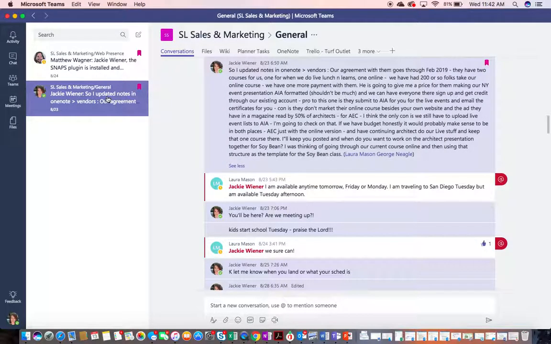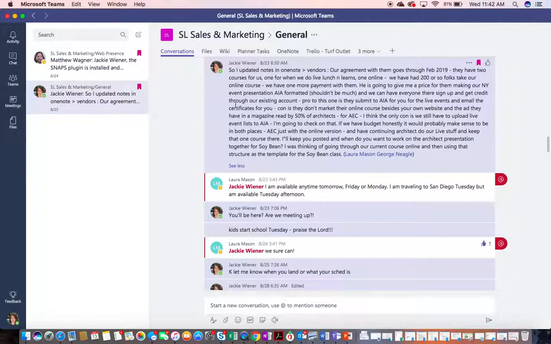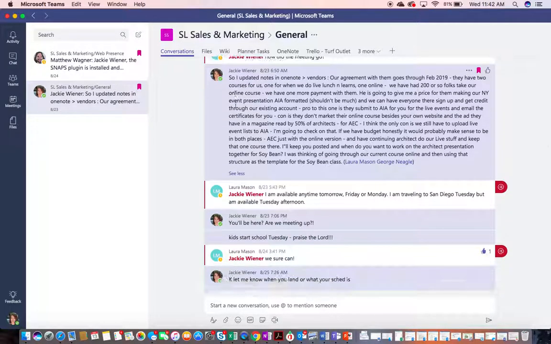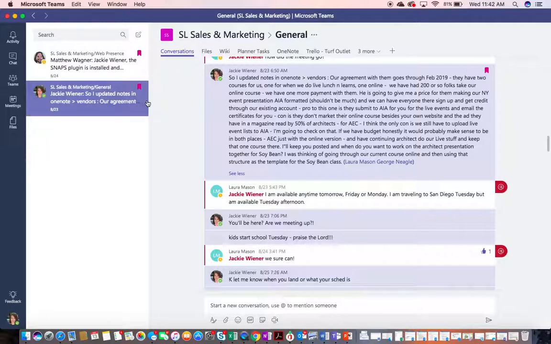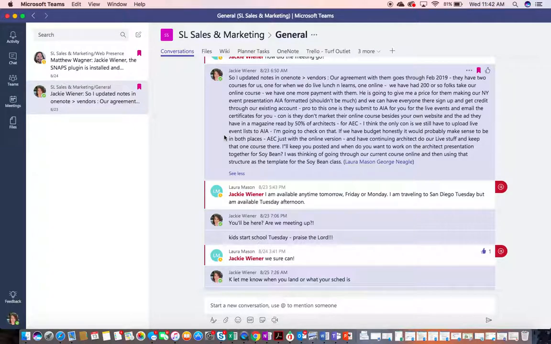Then I've got, what is this again? Oh, this is for NRPA show. So these are just some of the notes. I'm keeping those top of mind as I work through that too. I'm not done with that yet. But if it was something I needed to do, I would go into Planner from here and make a task.